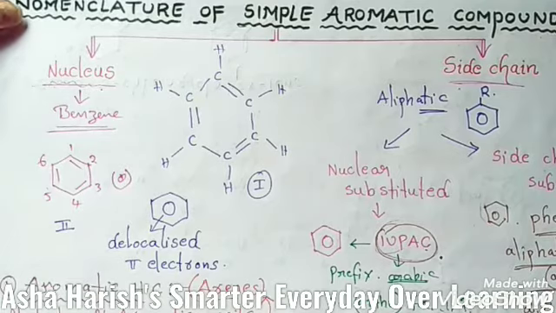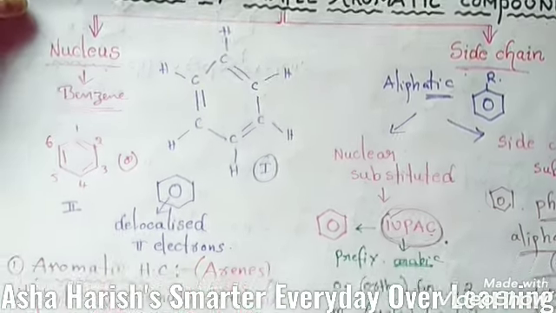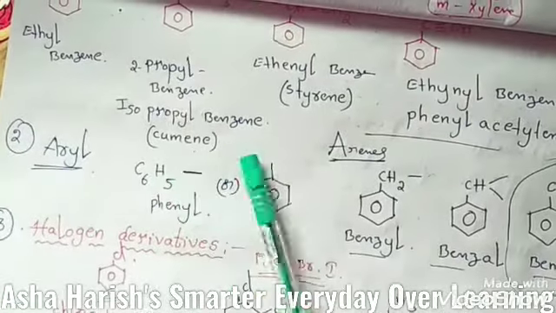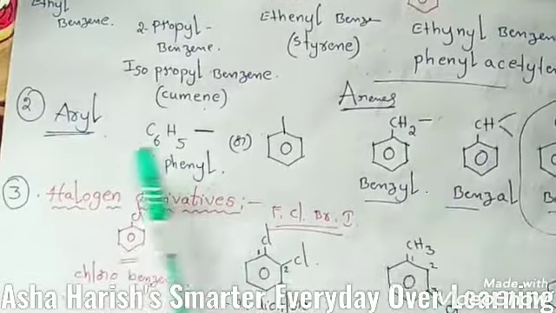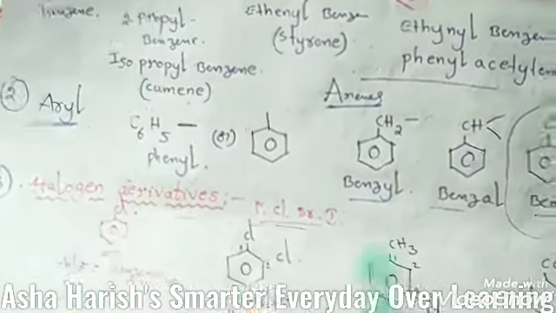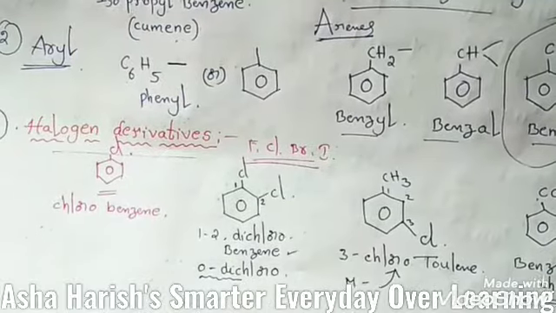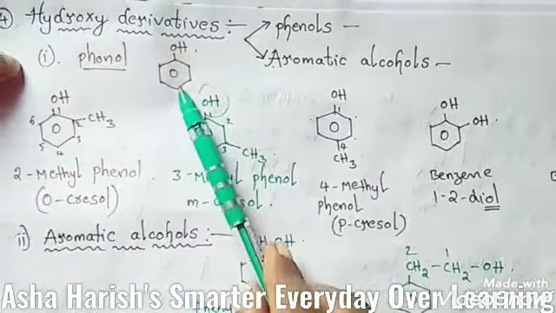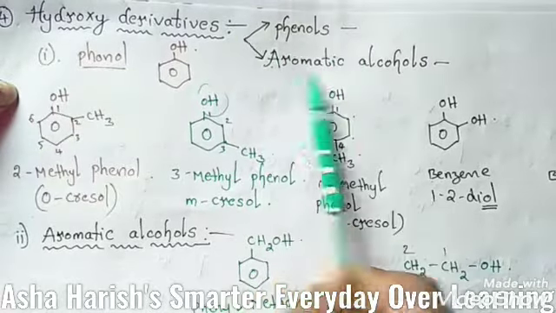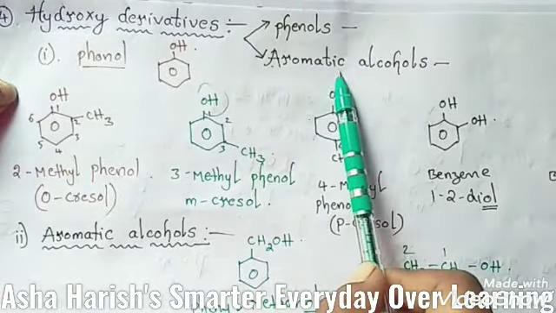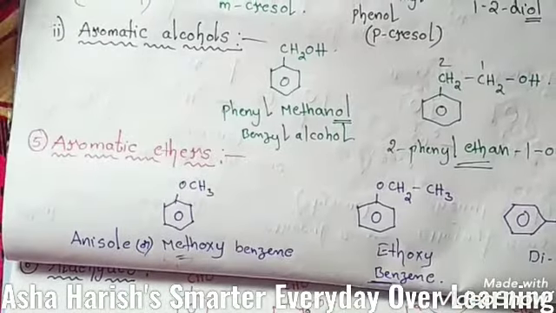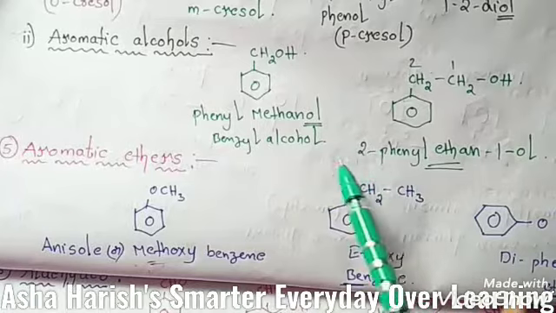And some types I've explained to you: first aromatic hydrocarbons, nothing but arenes, the second aryl groups, and the third halogen derivatives. Examples I have explained. Then the fourth type is hydroxy derivatives, phenols and aromatic alcohols, with some examples.